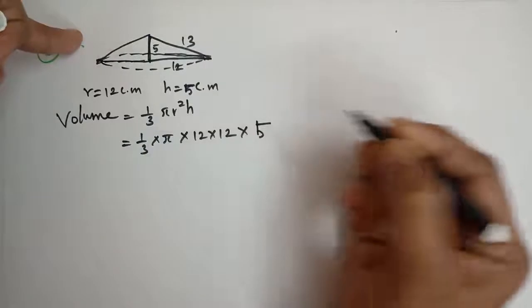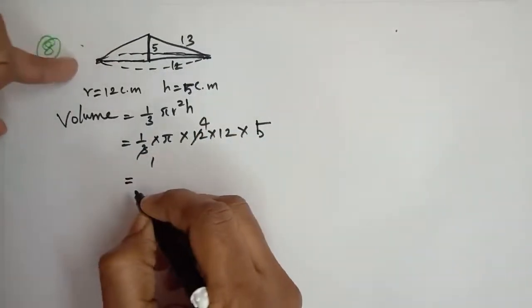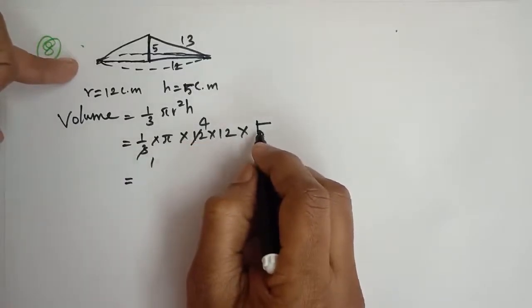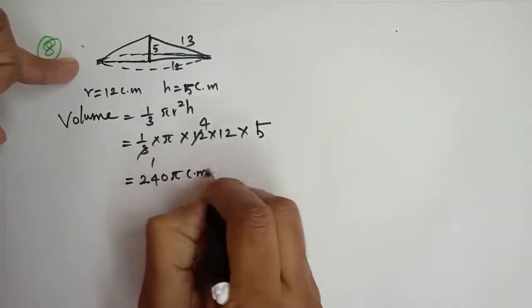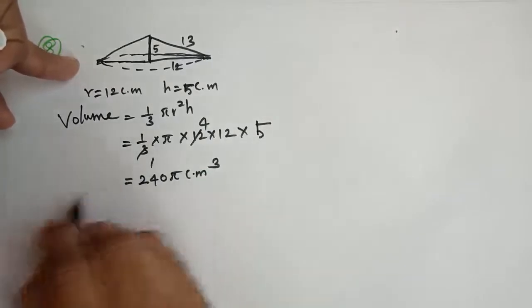So 1 by 3, 1 4 is 4 into 12 into 5, 60, into 4, 6 4s are 24. So 240 pi centimeter cube. Is it clear? Okay, now we have to find the first subdivision over the second subdivision.